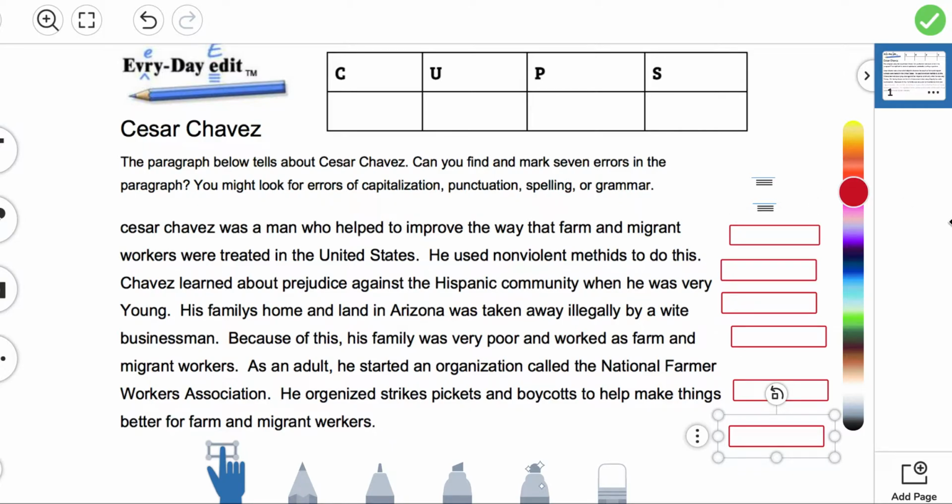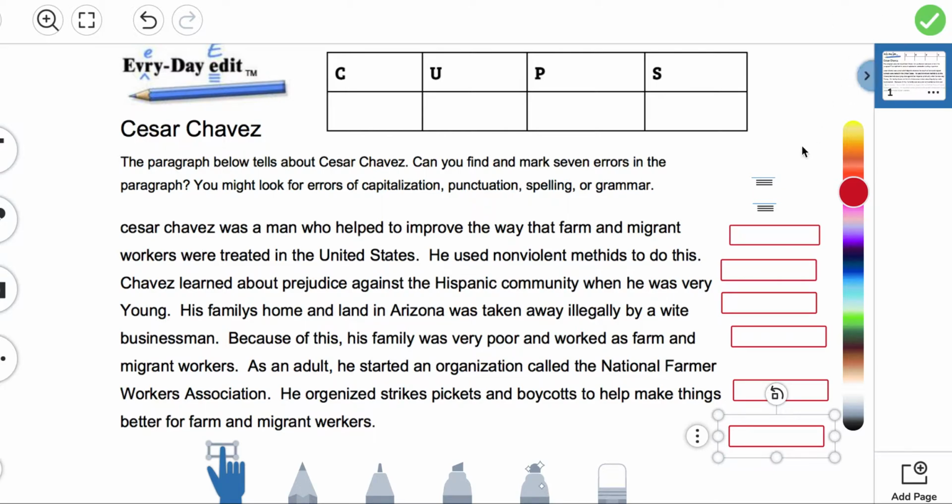Let's first read it. Cesar Chavez was a man who helped to improve the way that farm and migrant workers were treated in the United States. He used nonviolent methods to do this. Chavez learned about prejudice against the Hispanic community when he was very young. His family's home and land in Arizona was taken away illegally by a white businessman. Because of this, his family was very poor and worked as farm and migrant workers. As an adult, he started an organization called the National Farmer Workers Association. He organized strikes, pickets, and boycotts to help make things better for farm and migrant workers.